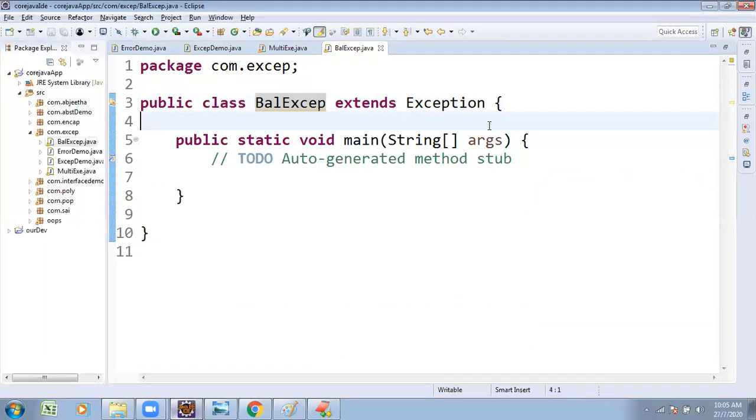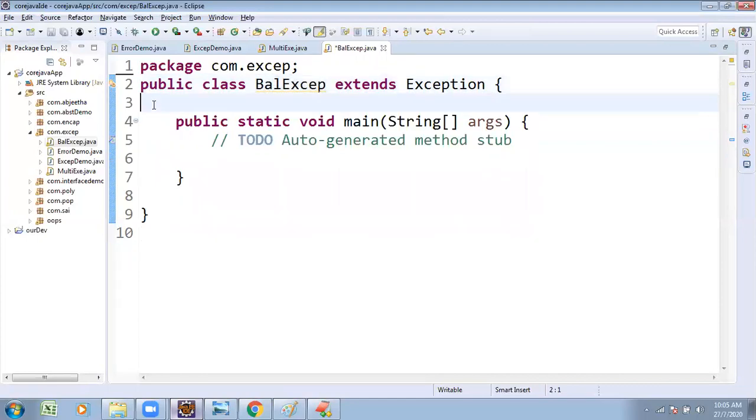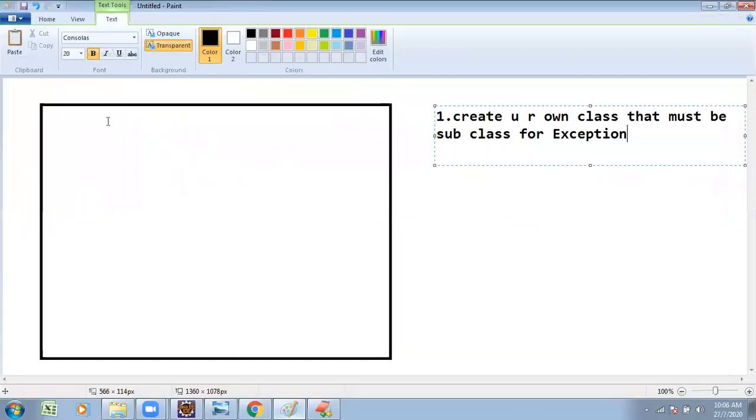Step 2. Here I want to store several elements of a collection. First step, create your own class, a subclass of Exception. Then you have to create n number of customers. What I'm expecting now is several customer names, account numbers of customers, name of the customer, as well as one more field, balance of the customer.